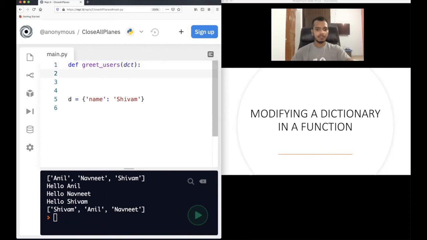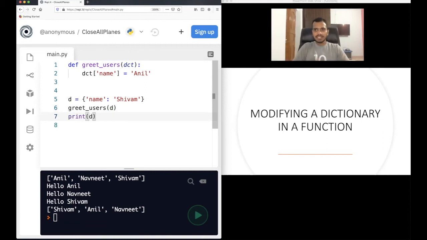What we will do is we will modify this. I told you, you can pass anything to the function. It can be a dictionary, list, string, numbers. Similarly, you can return anything from the function. You can return a string, a list, a number, a dictionary, anything. I will modify this to Anil. Okay, I will call this function greet users d and print d. So let's see what happens in this case.